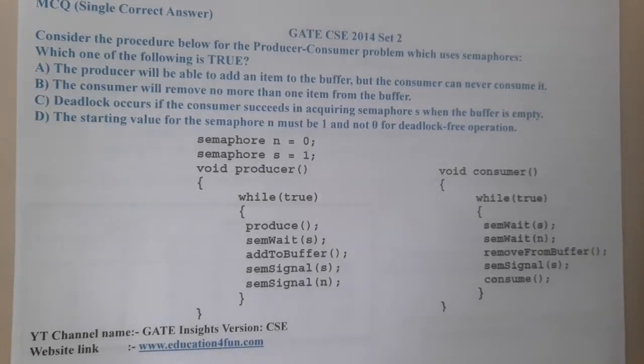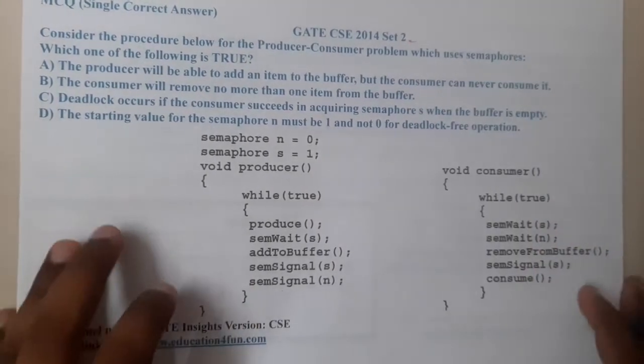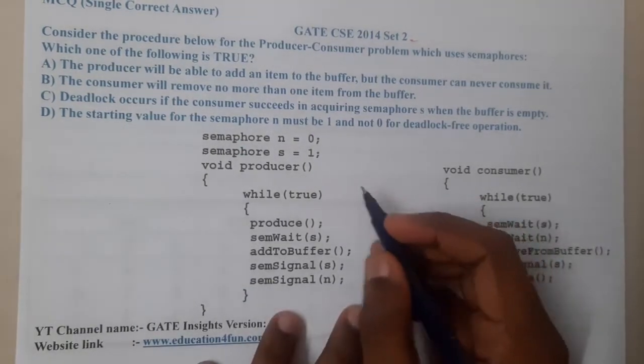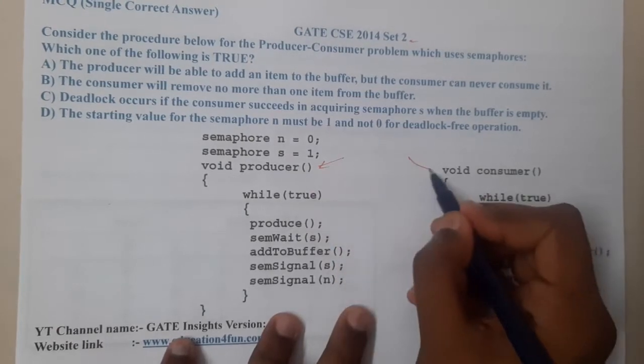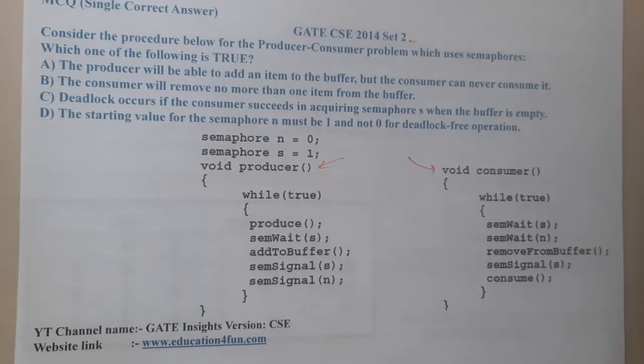In this lecture, let us go through the next question. This question belongs to GATE CSC 2014 set 2. The given question is: consider the procedure below for the producer consumer problem. This is for the producer and this is for the consumer. Now they are asking which of the following is true. For easy understanding, let us analyze the code first, then we shall go through the options.